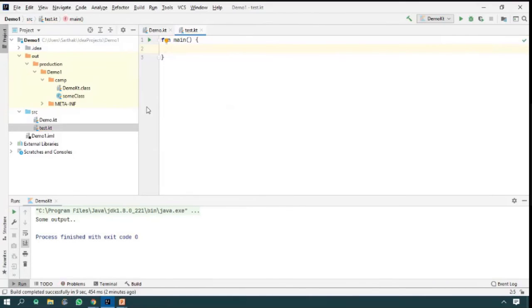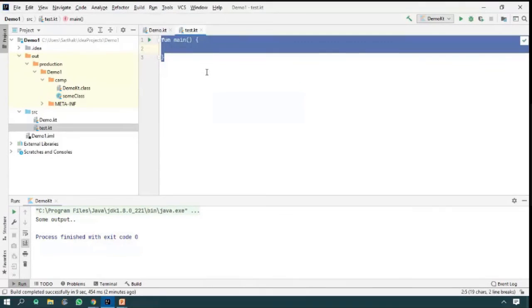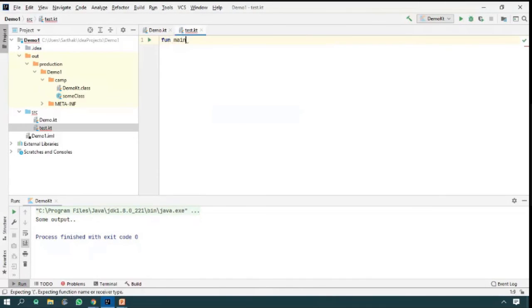Press Control Shift Enter. It will write for you the whole block of the main function. Is it completed? Let me show you once again. Fun, then type main and Control Shift Enter. Press Control Shift Enter. The whole block will be created for you.